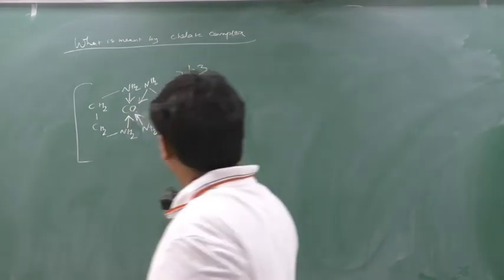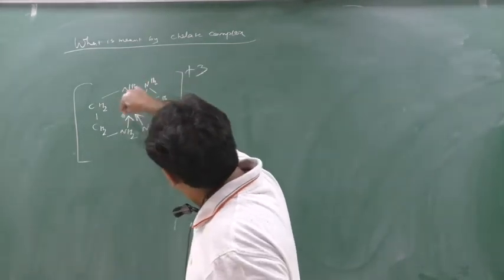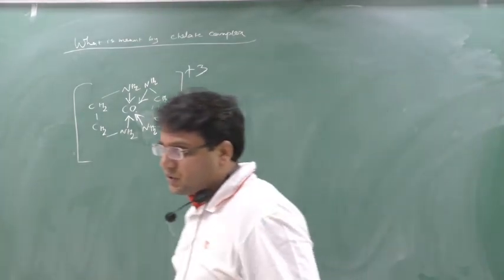So this is nothing but a chelate. You can see this cobalt forming the central sphere. So we call this a chelate.